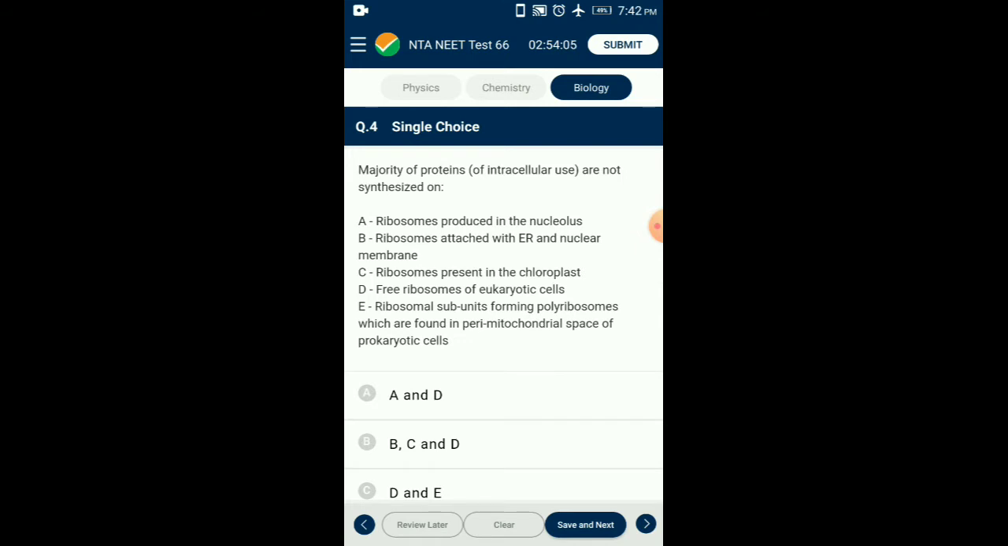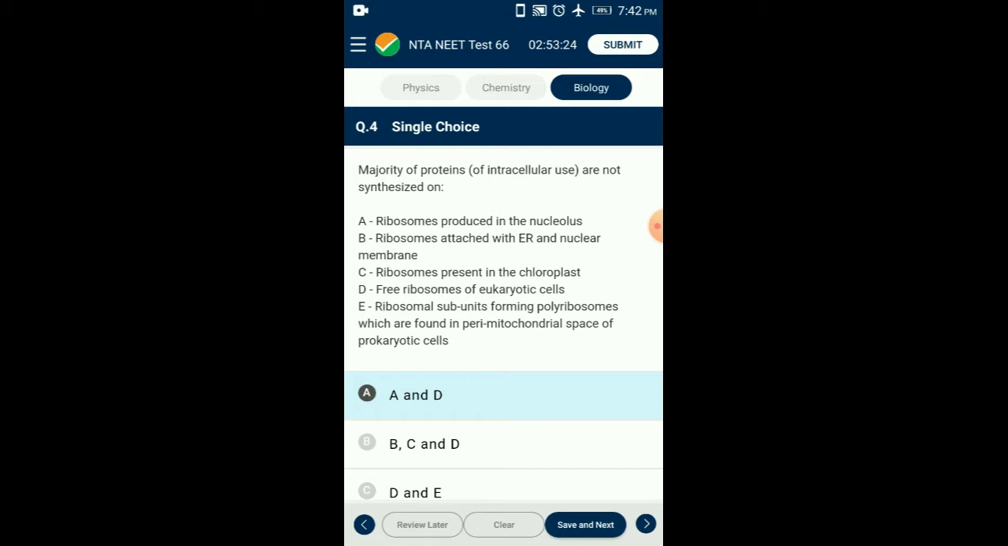Question number 4. Majority of proteins, that means intracellular use, are not synthesized on. All ribosomes are synthesized and assembled in the nucleolus. Most of the proteins are synthesized in the cytosol of the cell. Some proteins that are produced in secretory cells are synthesized by the ribosomes attached to rough endoplasmic reticulum and nuclear membranes. These include the digestive enzymes produced in the stomach and protein hormones like insulin produced in the pancreas. So the answer for this question is option A.